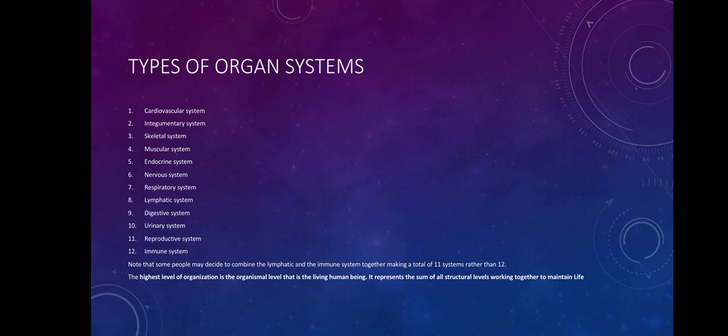With the endocrine system, it produces hormones. These hormones regulate activities that take place in the body, metabolic processes, and regulate growth and development. So that is the function of the endocrine system. The next system we'll be looking at is the nervous system. The nervous system actually controls and coordinates information in the body.